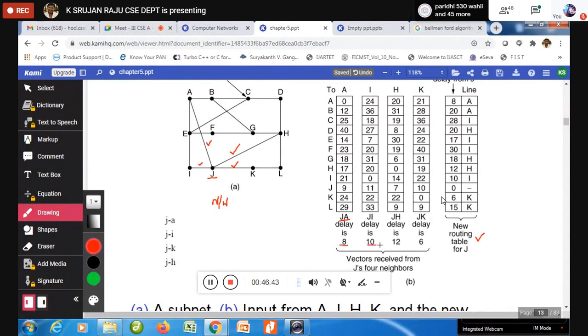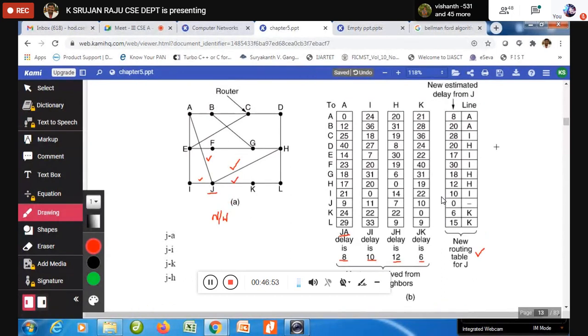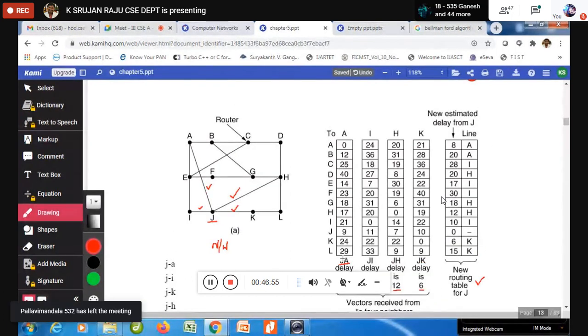10. What is the delay between J to H? 12. J to K? 6. Now, directly, in the J table, when I want to compute directly, the best routes are these. So you take J to A 8, then J to I you take 10, and then J to H take 12, and J to K, where is K? Over here, 6. J to J is 0.